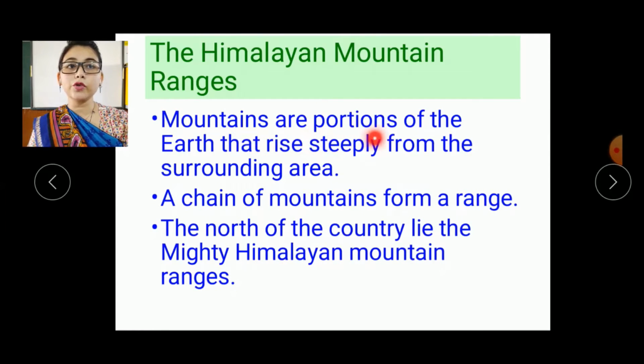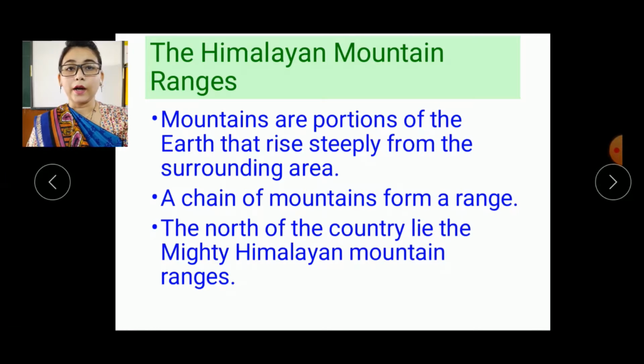Mountains are portions of the earth that rise steeply from the surrounding area. It rises higher than the surrounding area, and it has very steep slopes.